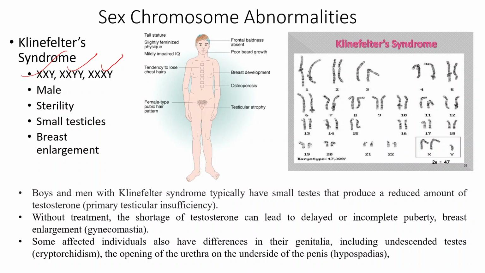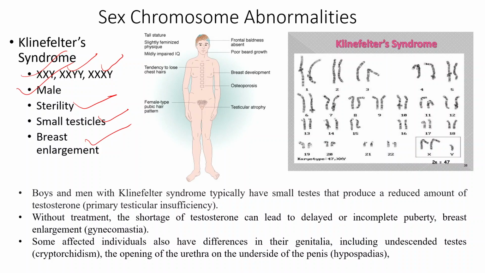genetics. Most of the time, due to the presence of Y chromosome, the individual will appear as a male, will show some of the symptoms of sterility, like small testicles, or sometimes also show enlargement of breasts.